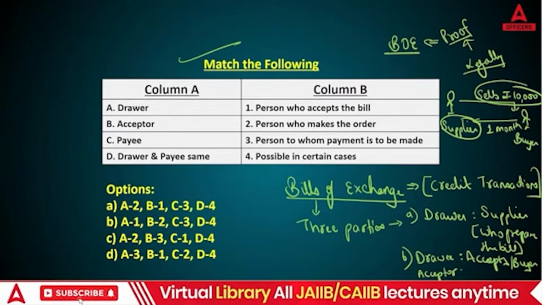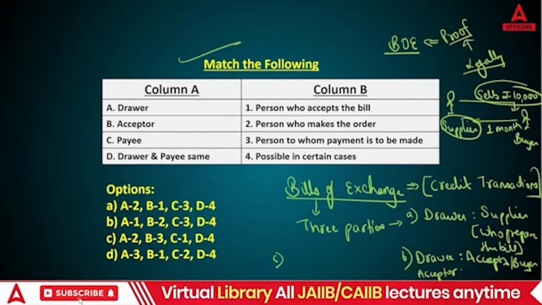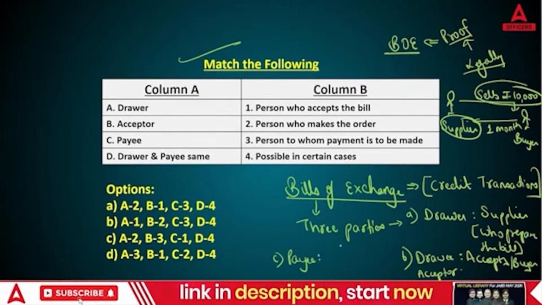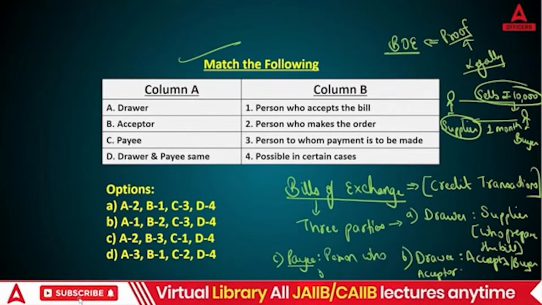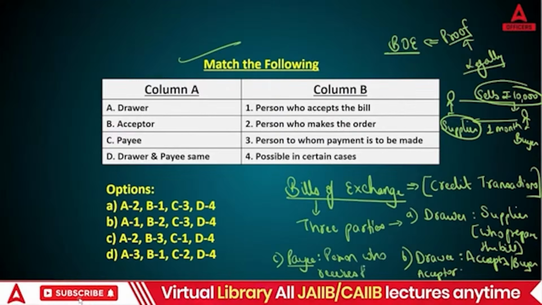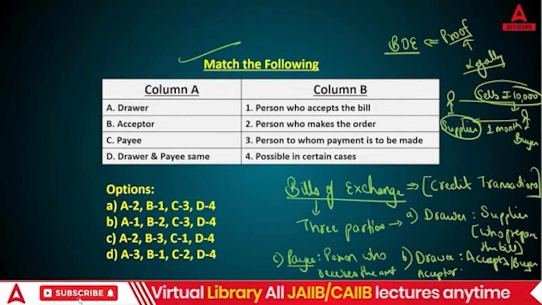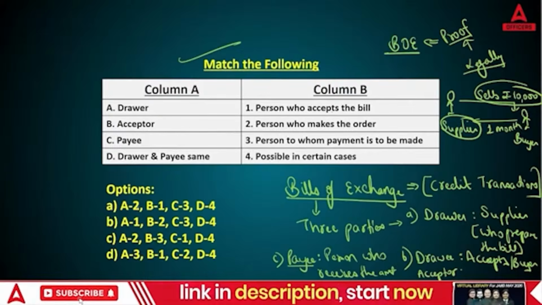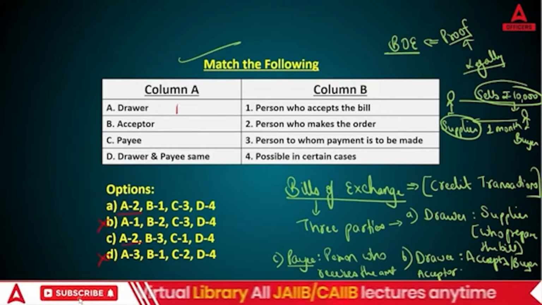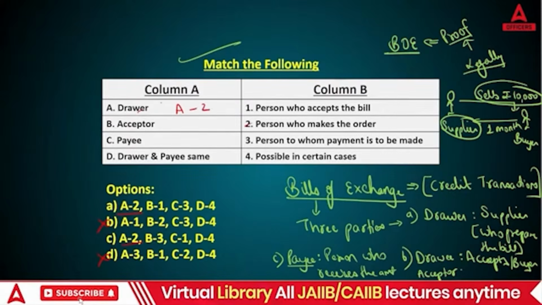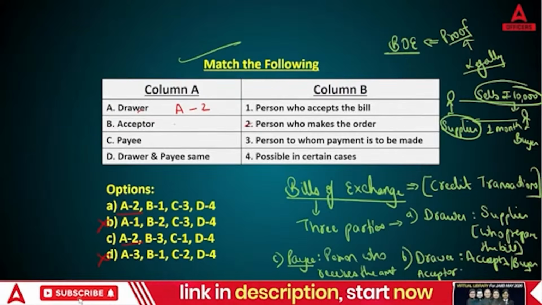And third is your payee. Third party is your payee. Payee means the person who receives the amount. So these are the three parties. So drawer, who will become drawer? Drawer, the person who accepts the bill? No, the person who makes the bill. So A2. Let's eliminate options now. A2 is your right answer here. A2. Acceptor, the person who accepts the bill.